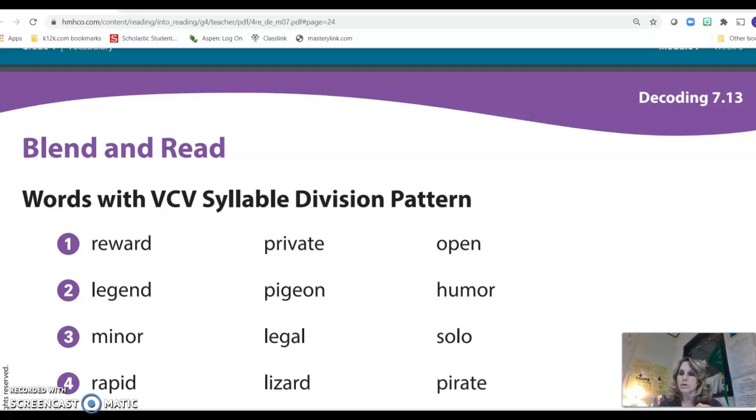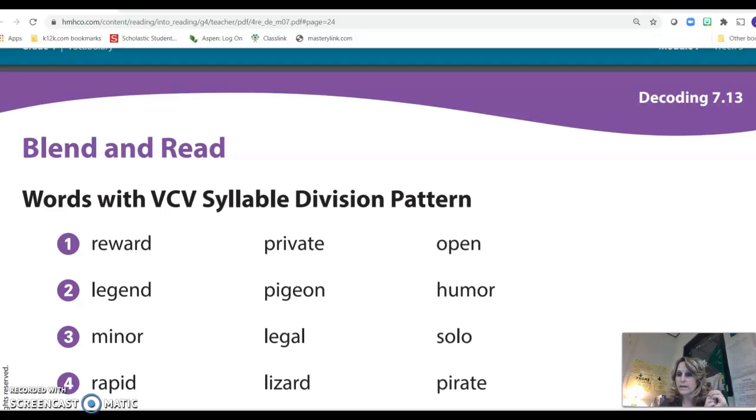So the first word is reward, two syllables. So it's broken up, if you can hear that, re-ward. The line would be drawn after the E for reward. If you listen to the sound, re has a long E sound.